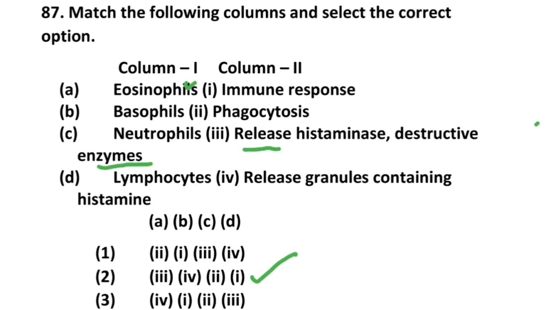Then B, basophils release granules containing histamine. The neutrophils are involved in phagocytic function. Then lymphocytes are involved in immune response.